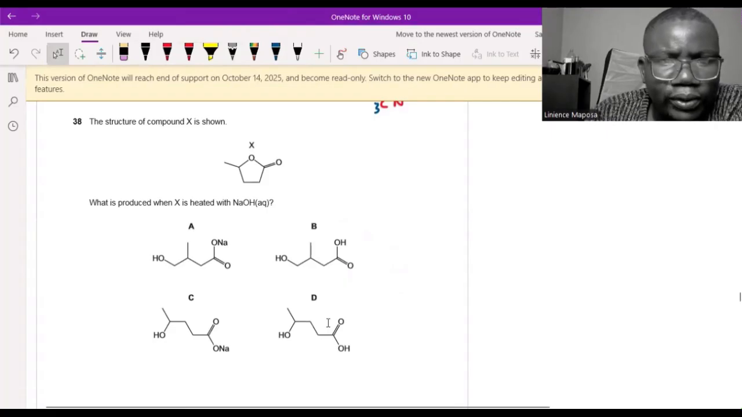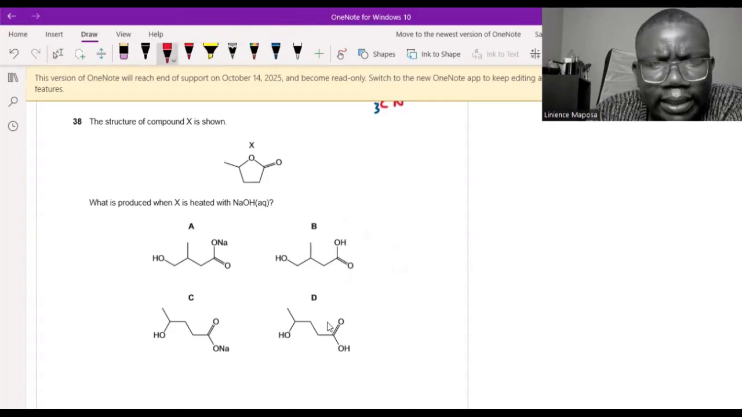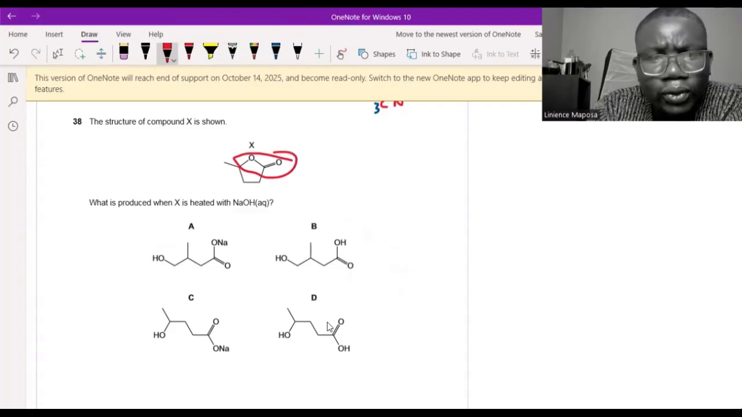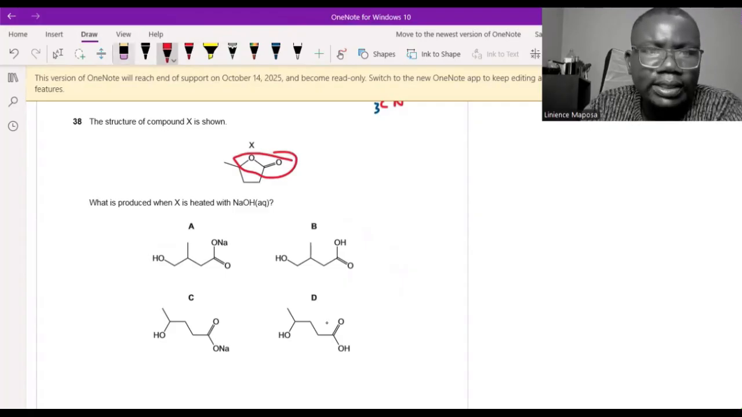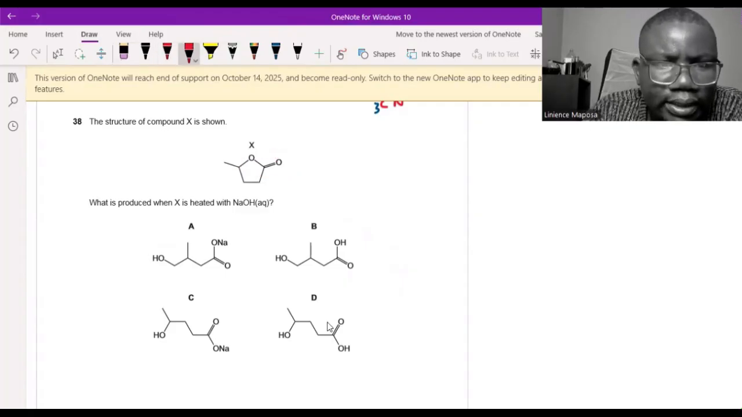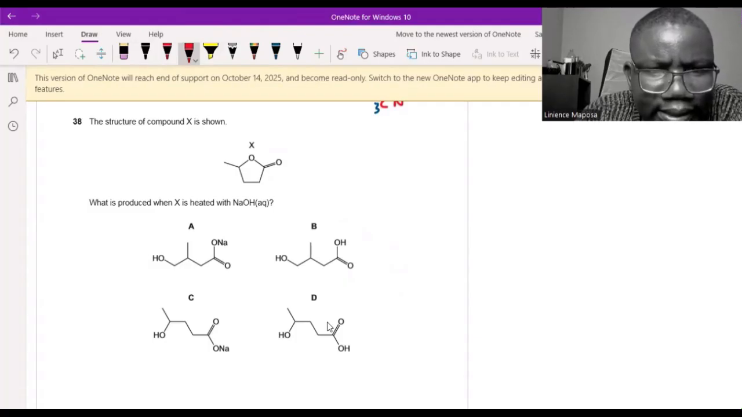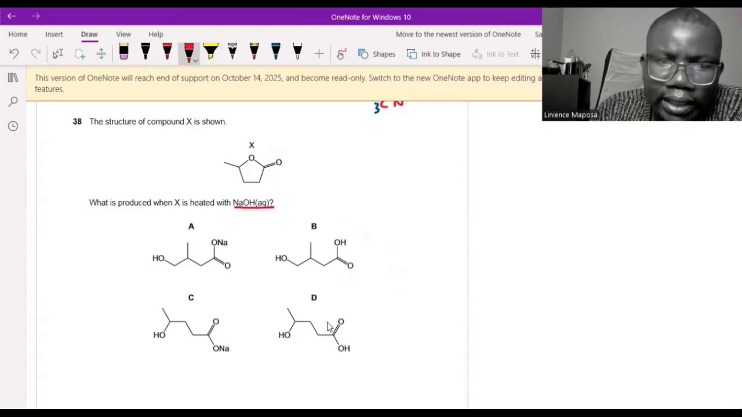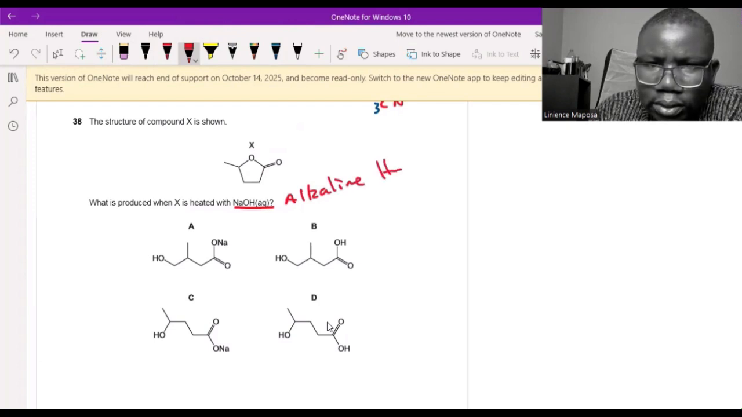38. The structure of compound X is shown. There is X, it's a cyclic ester. This is an ester group, O and C double bond O, that's an ester group, but cyclic. This is a cyclic ester. And then they say what is produced when X is heated with, okay, so this is alkaline hydrolysis of an ester. Alkaline hydrolysis. We are breaking down this guy.